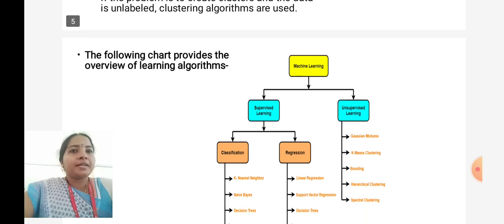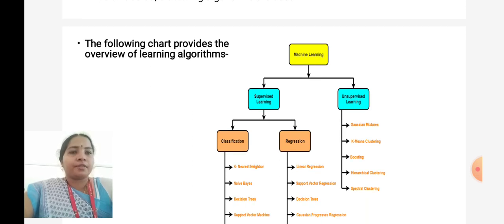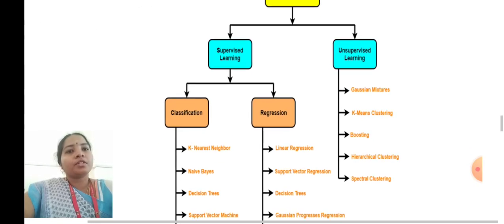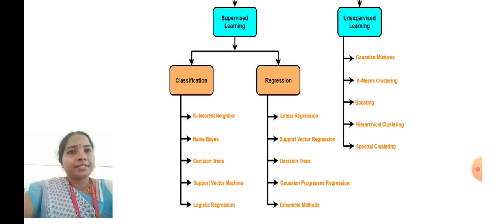The following chart provides an overview of learning algorithms. Machine learning is divided into supervised and unsupervised learning. Here, supervised learning is divided into classification and regression. The algorithms which come under supervised learning, that is classification and regression, are as follows.